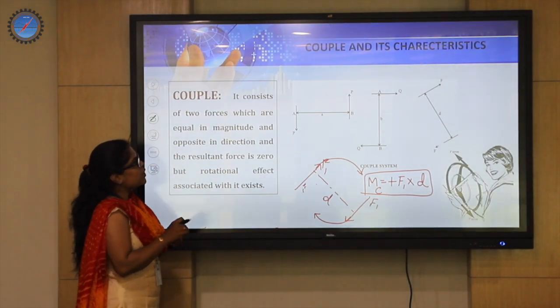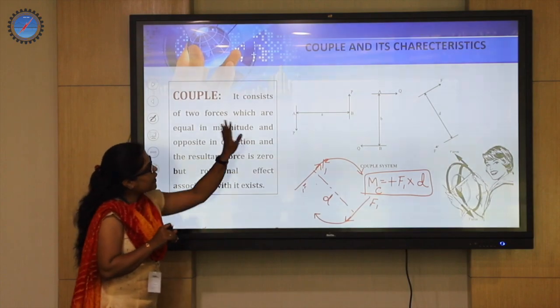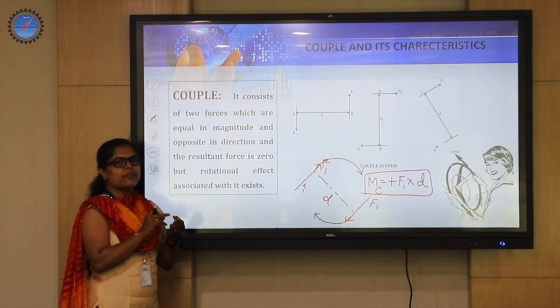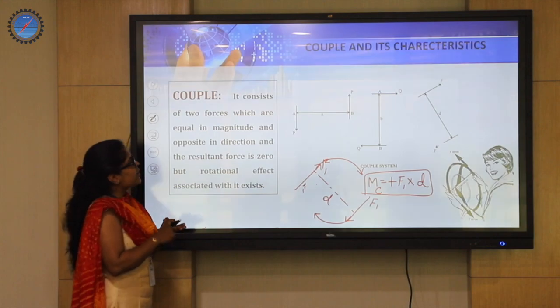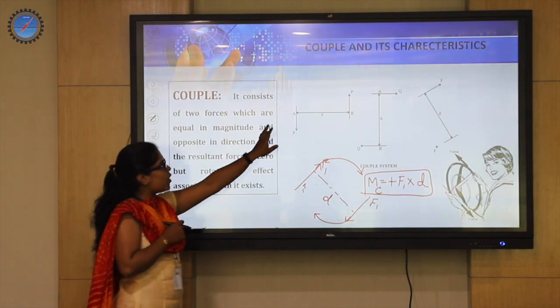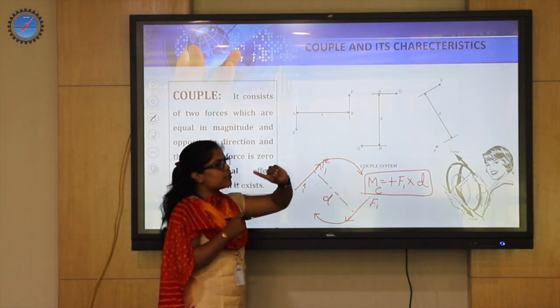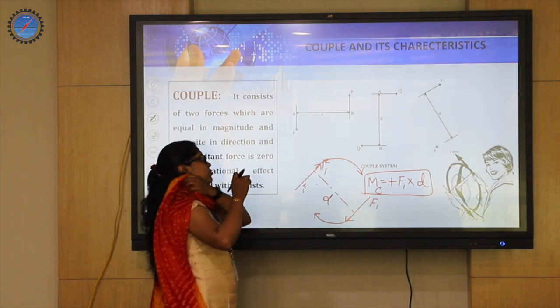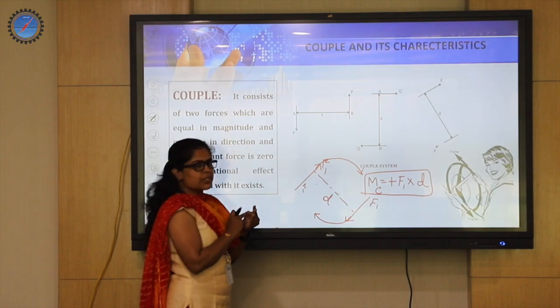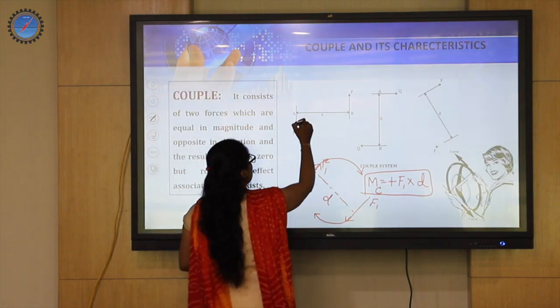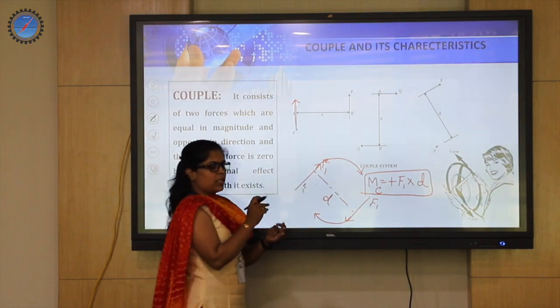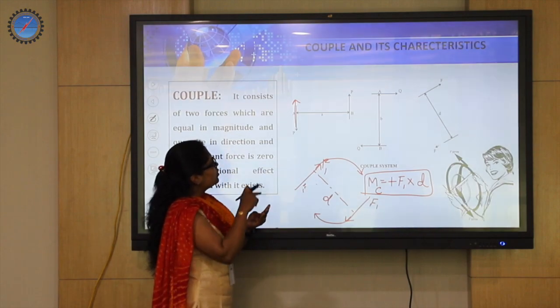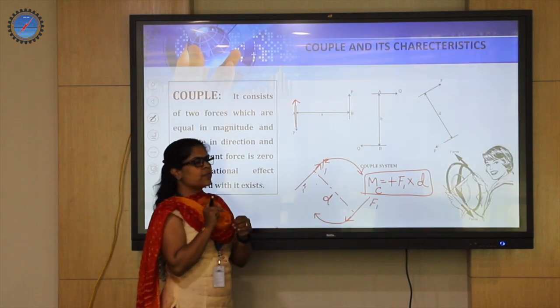When we come to the characteristics of the couple, right now with this discussion we can arrive at majorly three characteristics. The first one is, if you want to generate a couple, I should first and foremost have two forces of equal magnitude, first point, opposite in direction. See, if they both are in the same direction, I cannot call it a couple, correct? They should be equal in magnitude, opposite in direction, that is the first point.